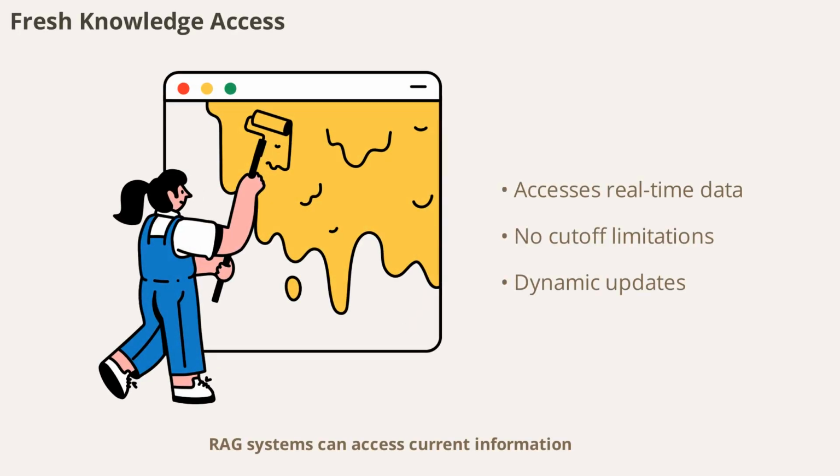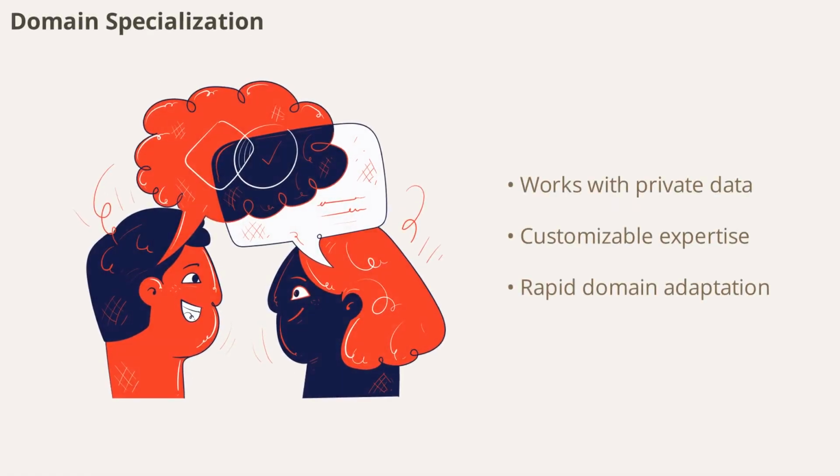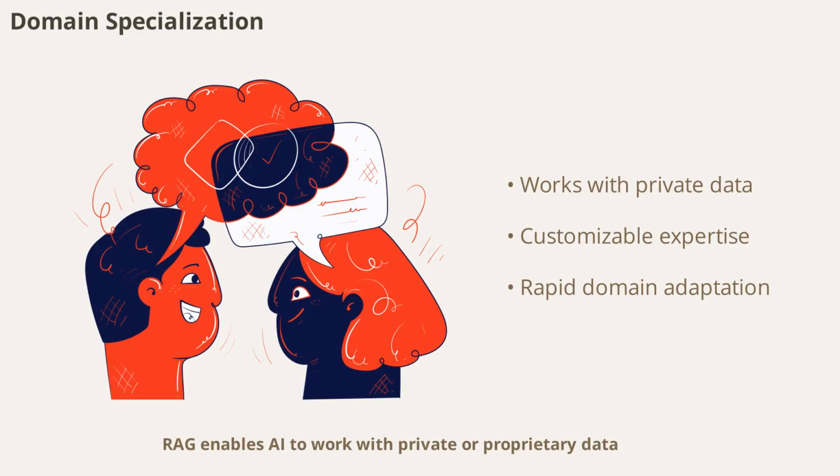RAG systems can access current information, overcoming the limitations of training data cutoffs. This means they can integrate real-time data and dynamically update their knowledge. Whether it's breaking news, recent research, or the latest company policies, RAG ensures that AI responses are always up to date. RAG enables AI to work with private or proprietary data, providing domain-specific expertise without the need for retraining.